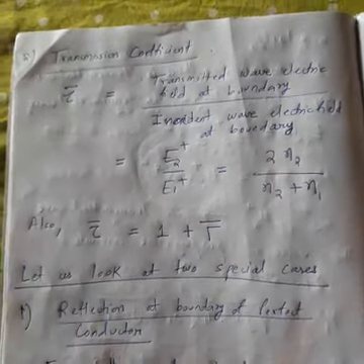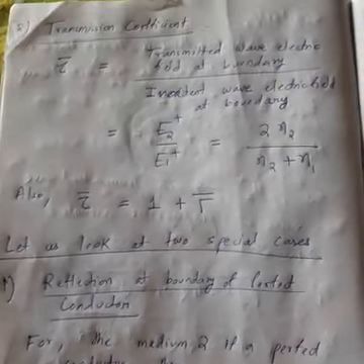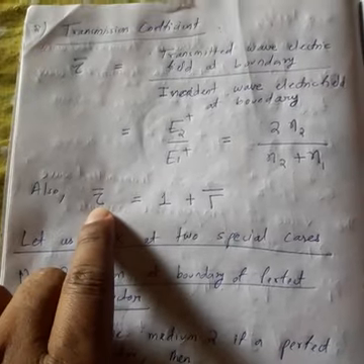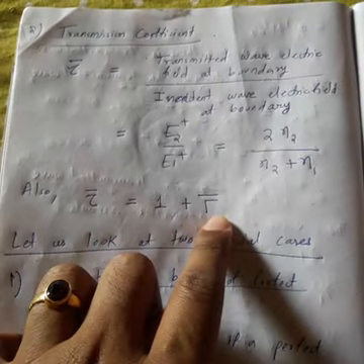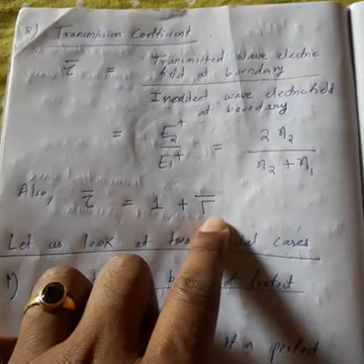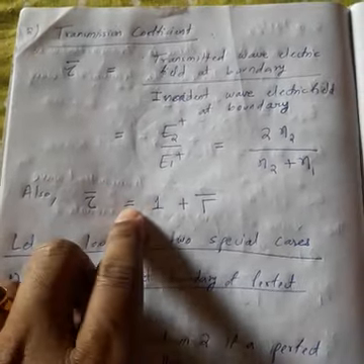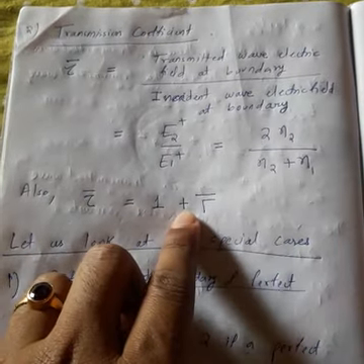Clear? And what is the relation between the transmission coefficient and the reflection coefficient? Transmission coefficient is equal to 1 plus the reflection coefficient. Clear? Transmission coefficient is equal to 1 plus the reflection coefficient. So now let us look at the two special cases. What is the first case?